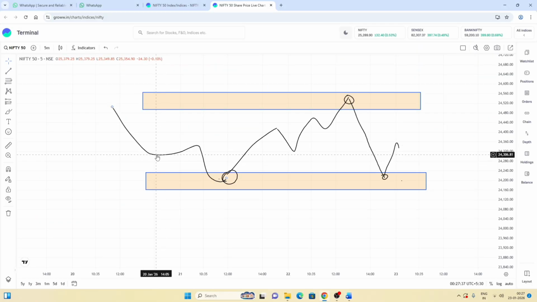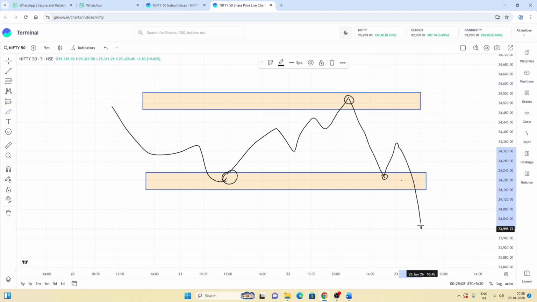Next is support and resistance. If price goes down and bounces back from a particular zone, it is called the support zone. And similarly, if price goes up, touches a zone and comes down, that zone is called resistance. Support is basically where the market takes support to go up, and resistance is where the price touched and came down. According to technical analysis, if support is broken, we should go for sell, and if resistance is broken, we should go for buy.